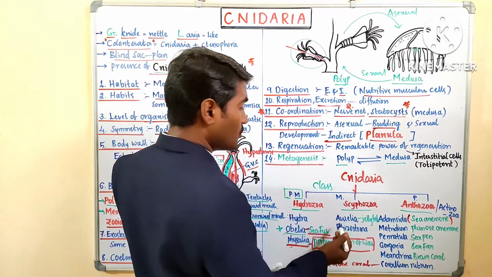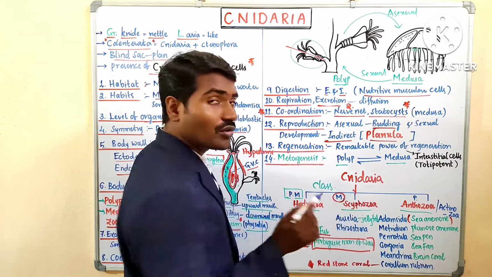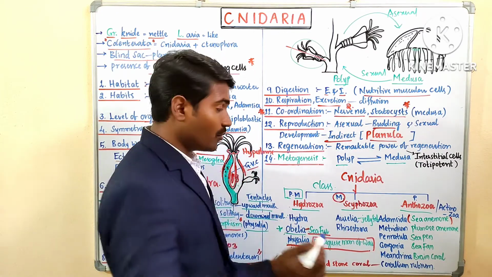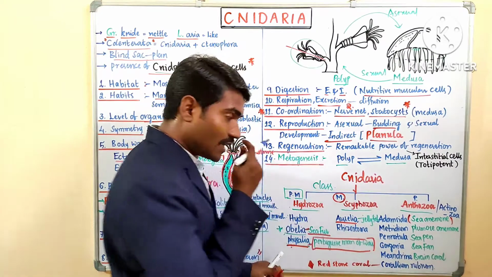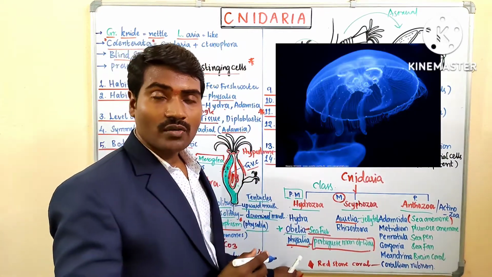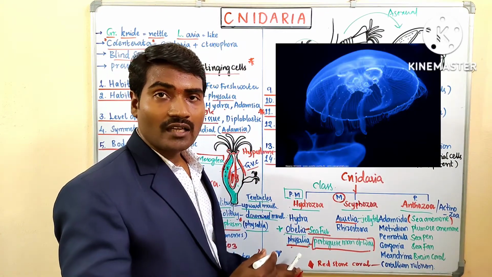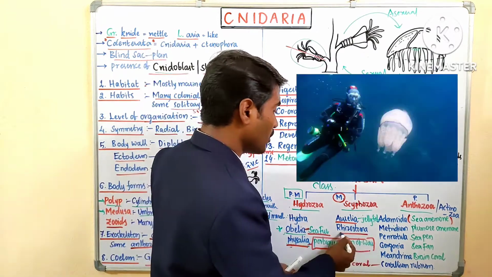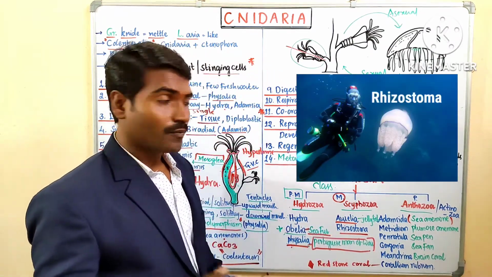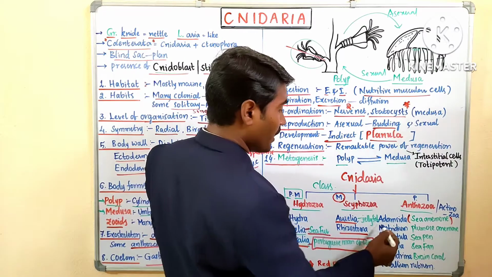Come to the Scyphozoa. Here the medusoid form is dominant. Aurelia is generally called jellyfish. Aurelia, jellyfish, and Rhizostoma are examples for Scyphozoa. Come to Anthozoa.